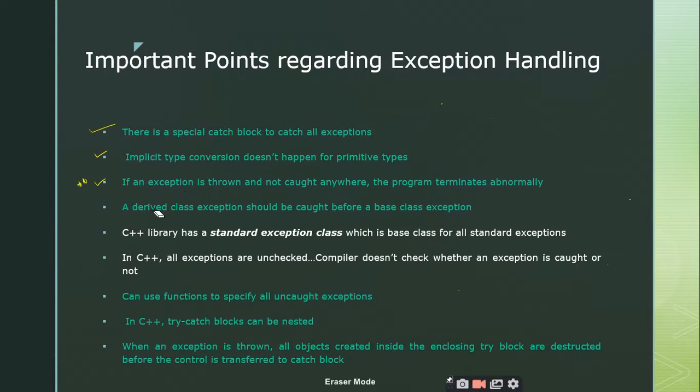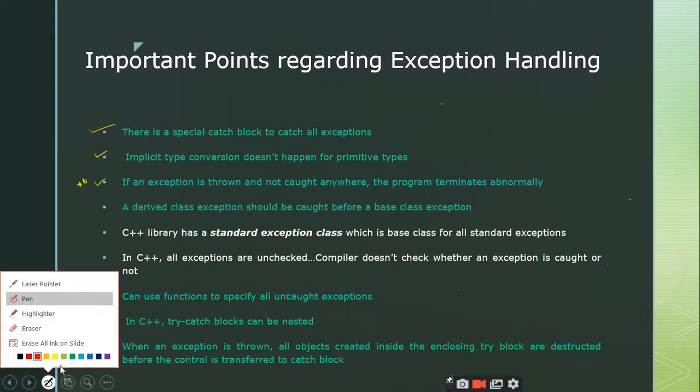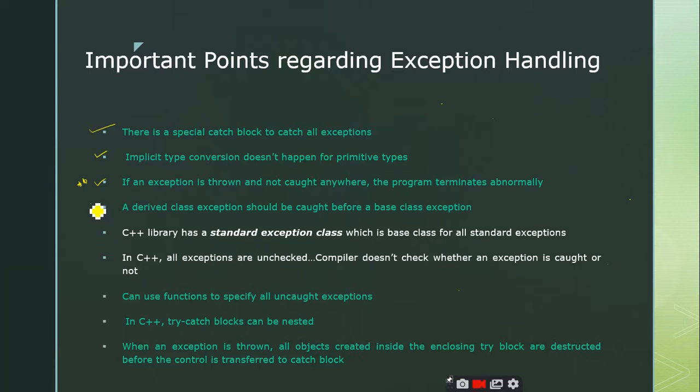Now coming to the next point, we have the fourth point, that is, a derived class exception should be caught before a base class exception. Very important point, right? Whenever you go through parent and derived class concepts, you always give preference to the children class only, even when the destructors are called. You might have seen this in the concept of virtual destructors. So what is the purpose of virtual destructor?